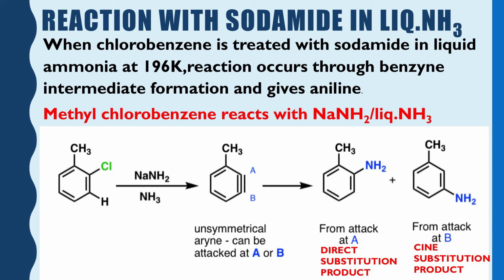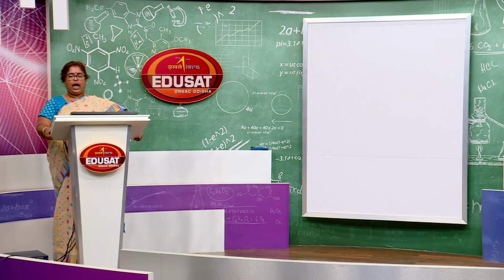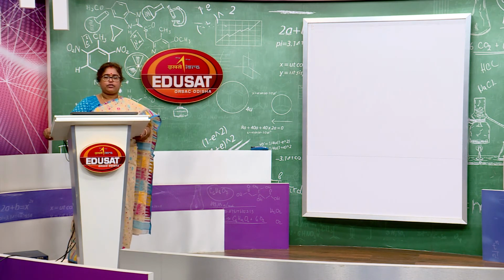But in this equation I had written that two products are formed. One product is formed by replacing the chlorine atom and another is formed by replacing the hydrogen atom from the adjacent carbon atom. Why is it so? Actually, in this case we are getting two types of products. One is the direct substitution product and another one is the cine substitution product. So, to understand this mechanism, I have to show you all these things.